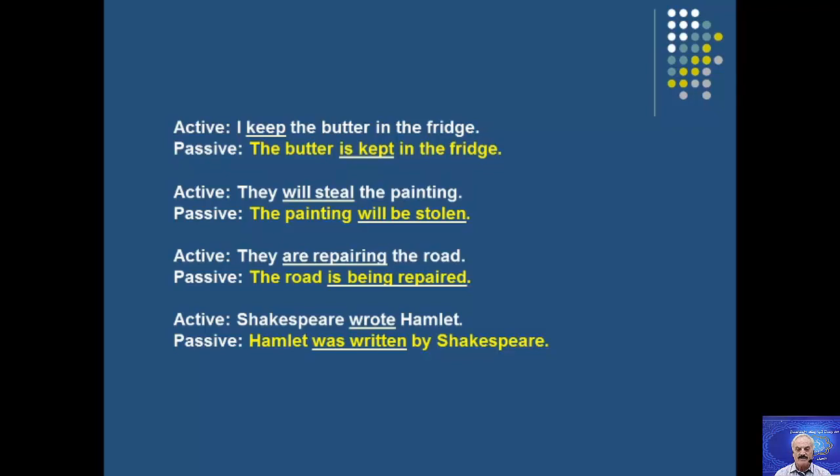Another, fourth example. Shakespeare wrote Hamlet. This sentence is in the past. I should use either was or were according to the object. Shakespeare wrote Hamlet. Now what is the object? Hamlet. Hamlet was written by Shakespeare.